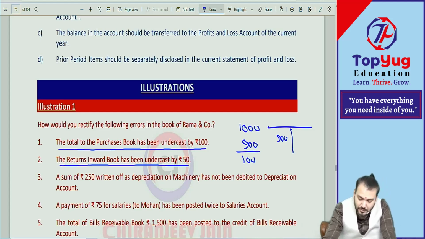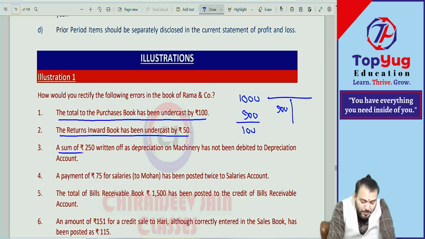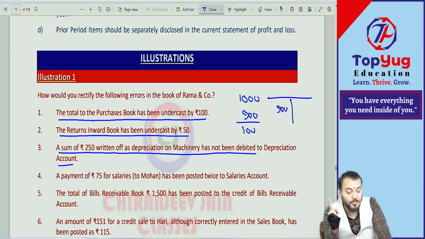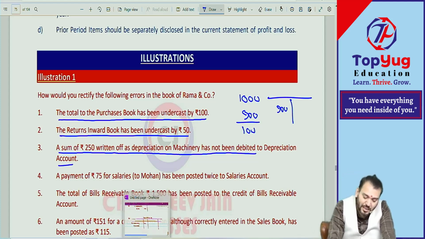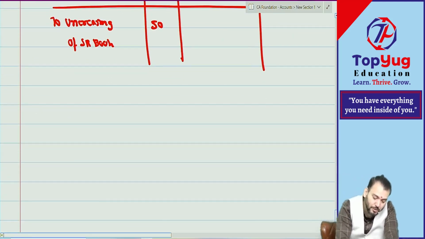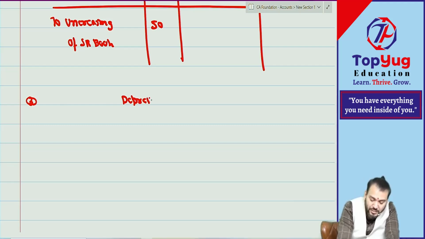Very simple. Then a sum of rupees 250 written off as depreciation of machinery has not been debited to depreciation account. Not debited to depreciation account means it has been credited to the asset account. Is it one-sided or two-sided? One-sided. Which account will be rectified? What do you write in point number three? In the depreciation account. Rectification statement on which side? Debit side. Very simple.